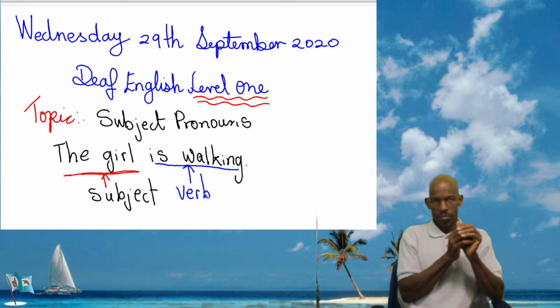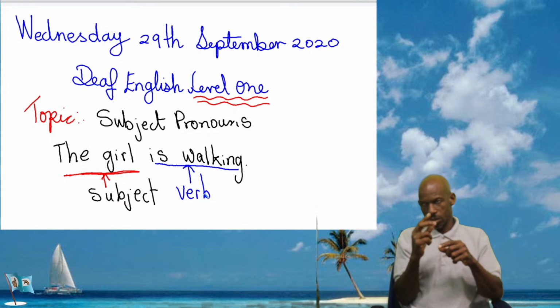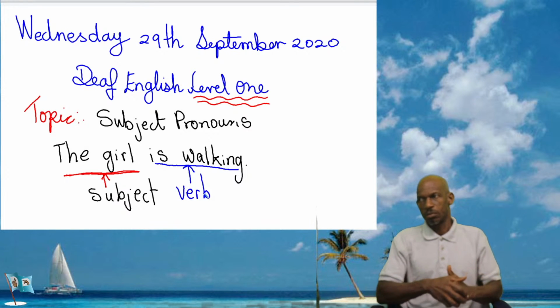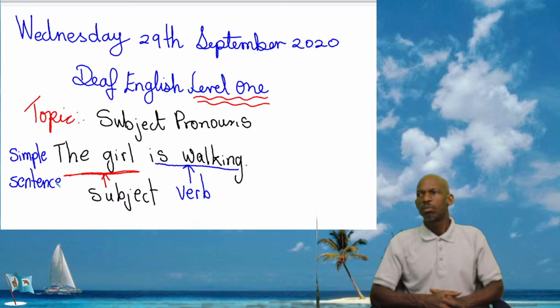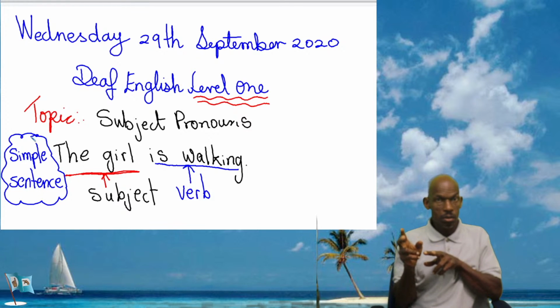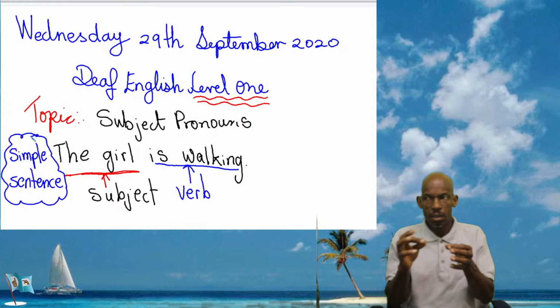So I'm going to write the words simple sentence in a little bubble here. Anytime you talk about a simple sentence, it must have a subject and a verb.